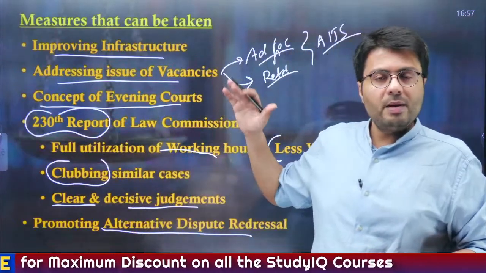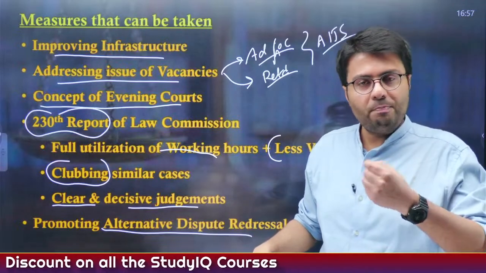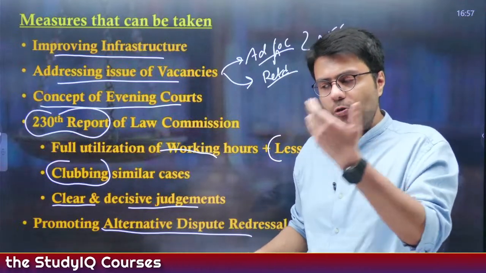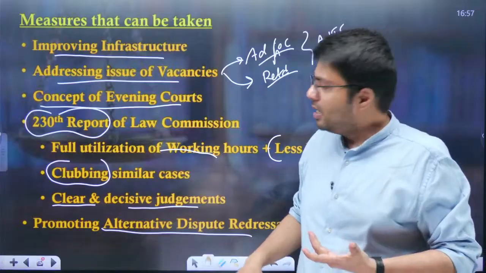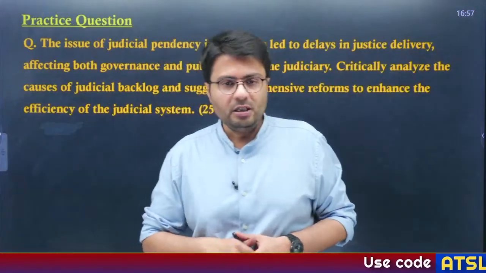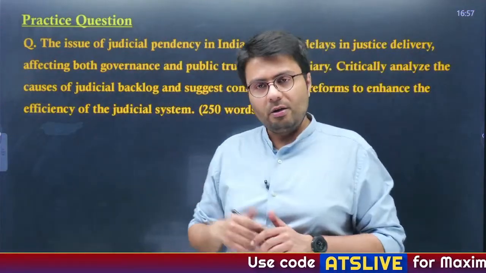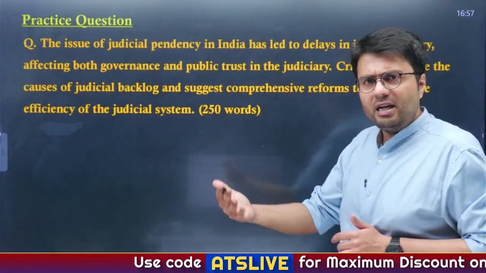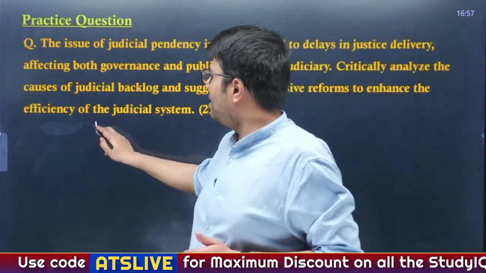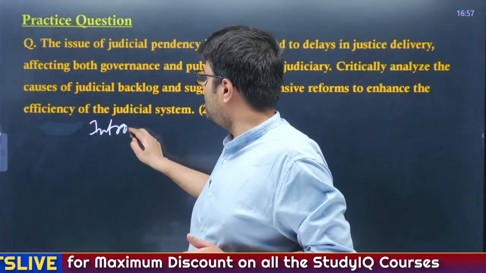So these are the measures that can be taken in order to improve the efficiency of the judiciary and also to reduce the pending cases. So this is the discussion that we have done today. Now the practice question, let us try to quickly understand how to solve this question. Naturally, you will divide this question into three parts.